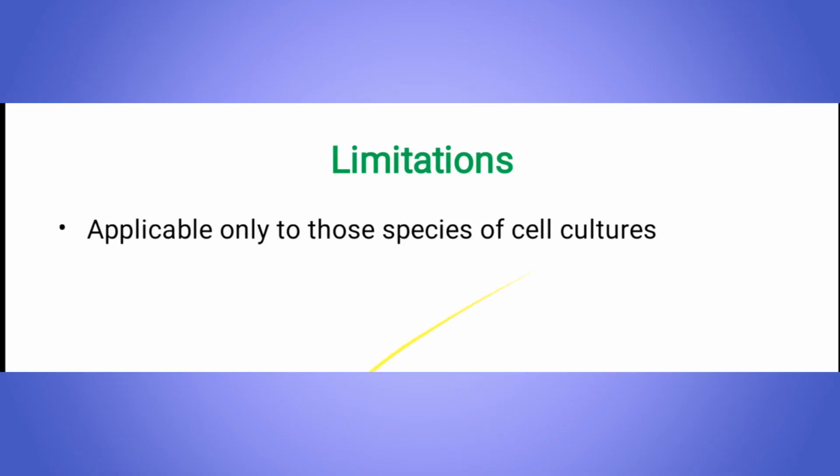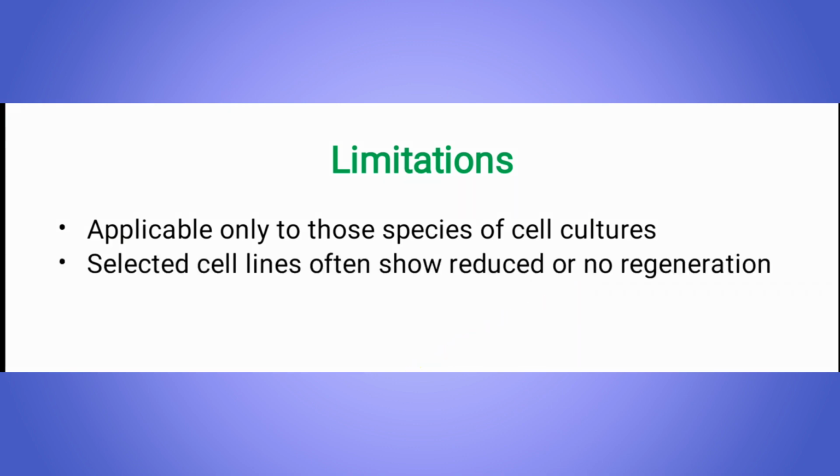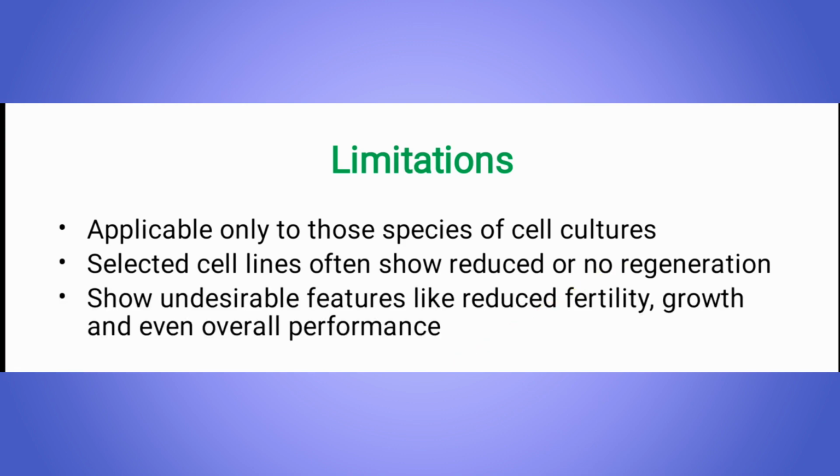Limitations associated with somaclonal variation are that it is applicable only to those species amenable to cell cultures, and selected cell lines often show reduced or no regeneration potential. And the third disadvantage is that it shows undesirable features like reduced fertility, growth, or even overall performance.